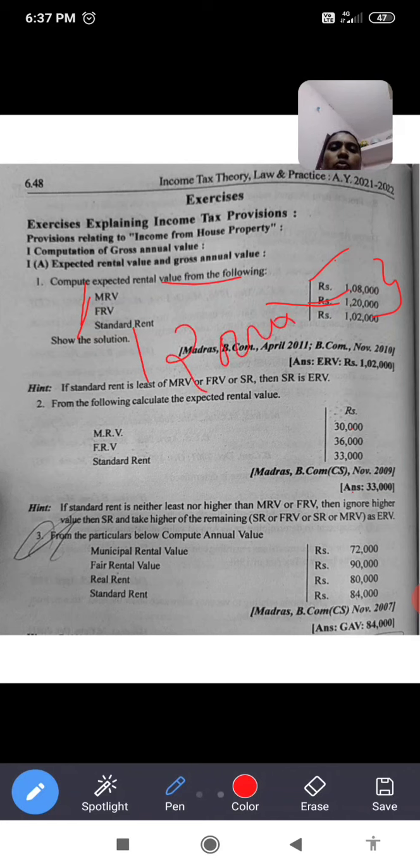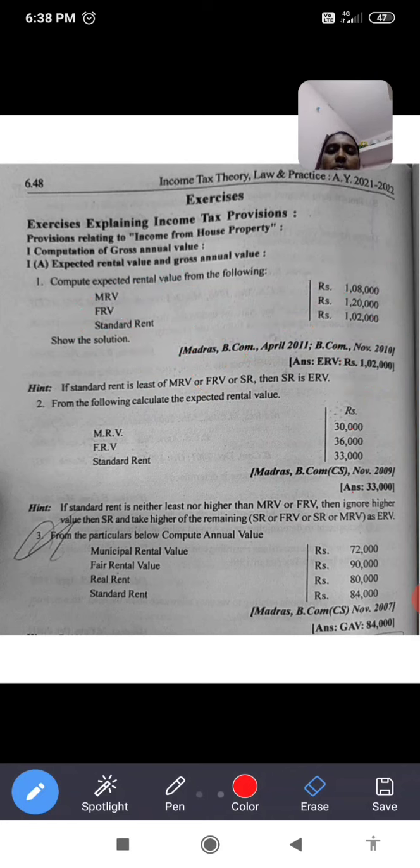This higher amount should be compared with the standard rent. Standard rent is 1,02,000 and the higher amount is 1,20,000. We compare these two amounts and take only the lower amount, which is 1,02,000. So finally, the expected rental value is 1,02,000.